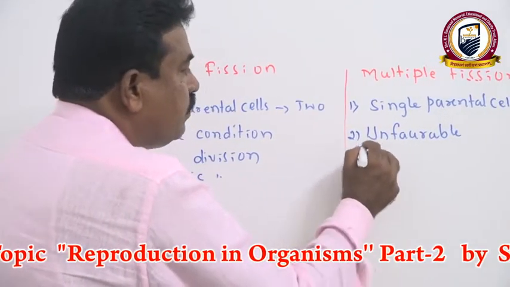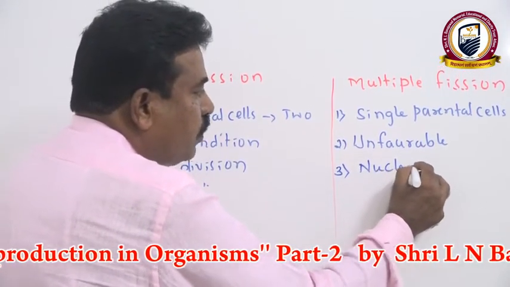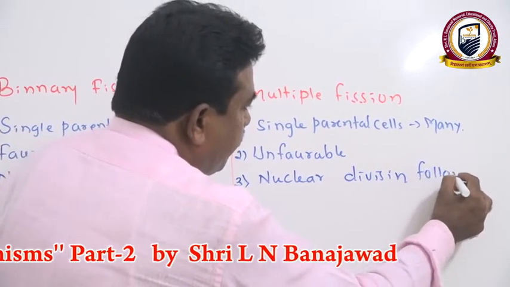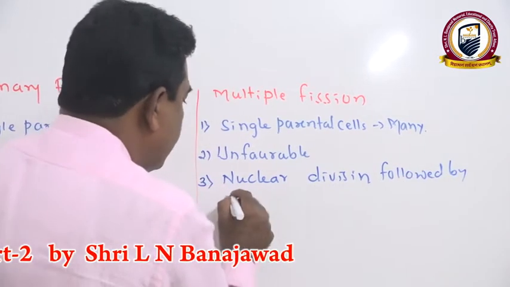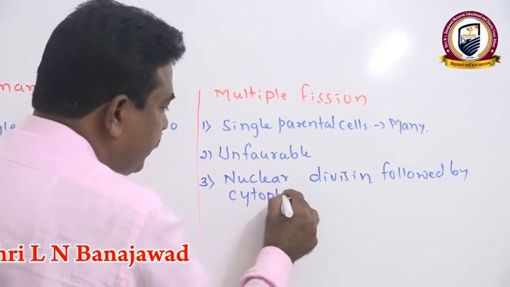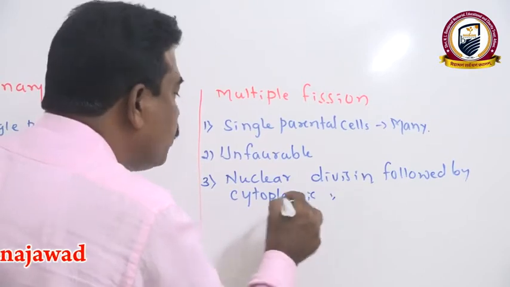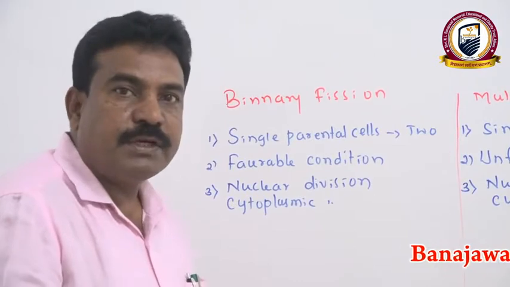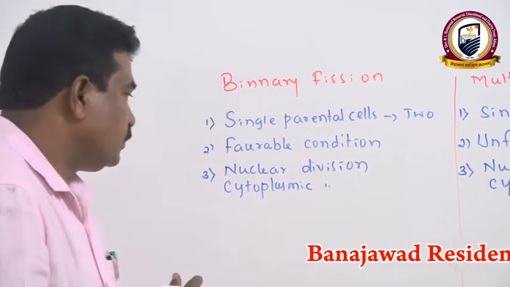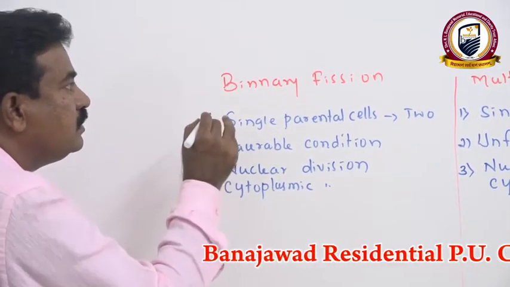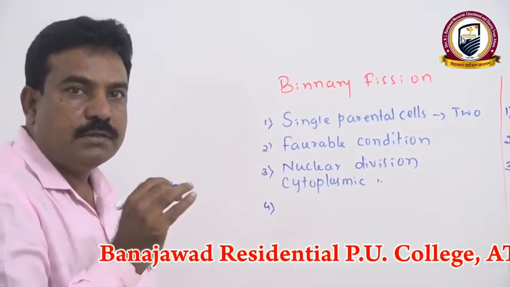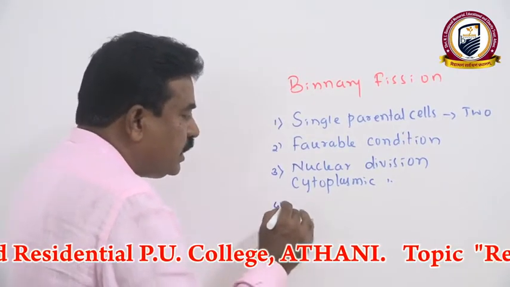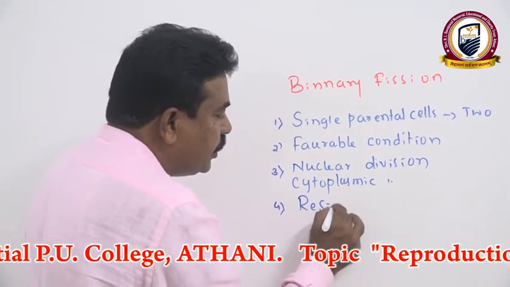But in case of multiple fission, nuclear division is followed by cytoplasmic division. That means first nuclear division takes place, many nuclei are formed, and after that cytoplasmic division will be completed. Then the cells of binary fission showing organisms generally never show any residue.